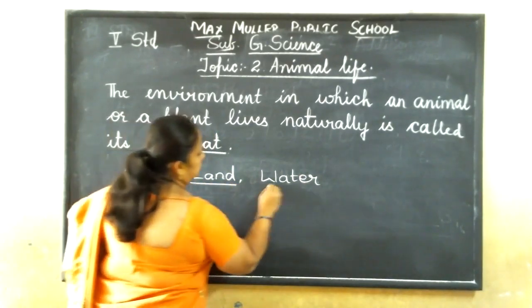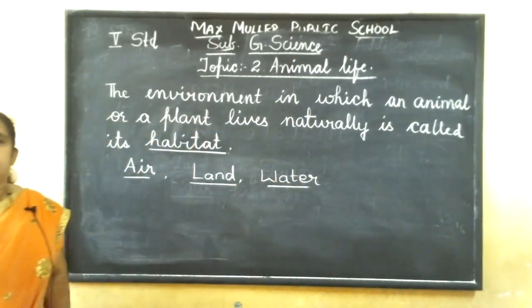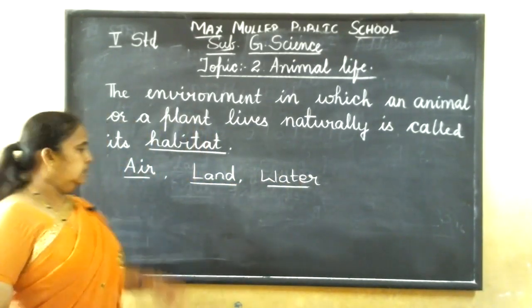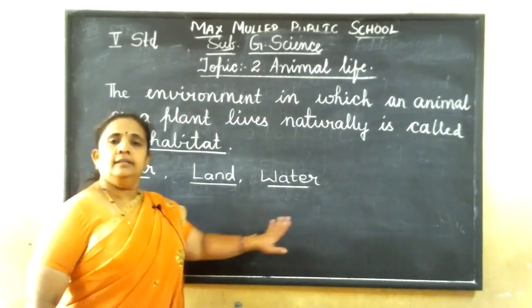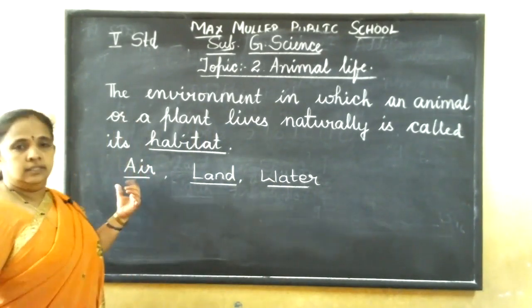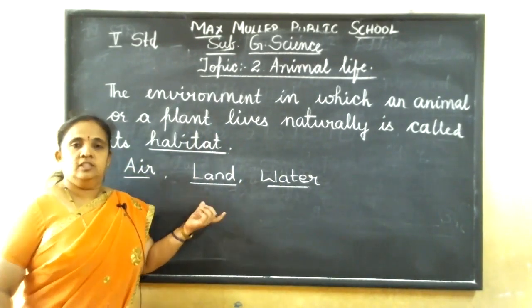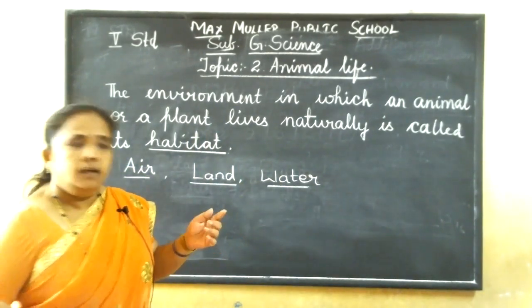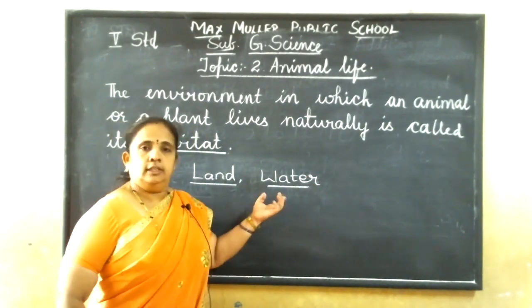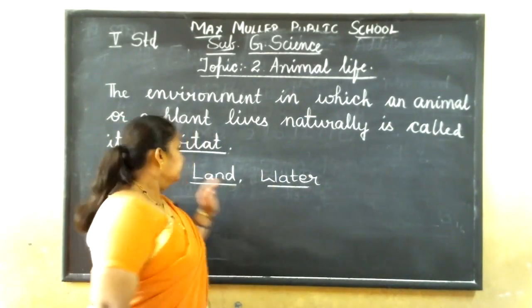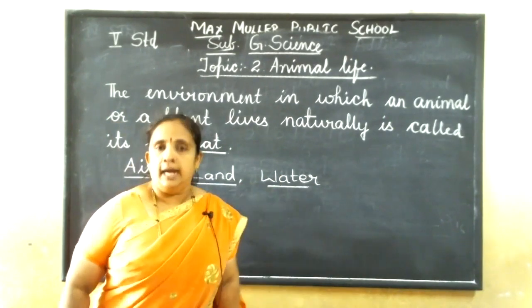Okay. So these are the 3 habitats where animals live. Air, land, water. You know that birds live in air, and on land, many animals like lion, cheetah, dog, cat live. In water, fish especially. Okay. So these are the 3 habitats.